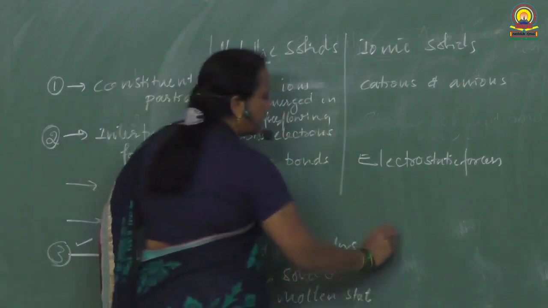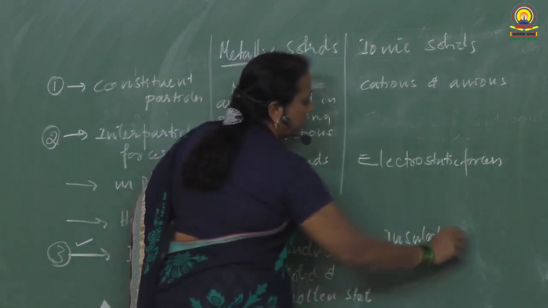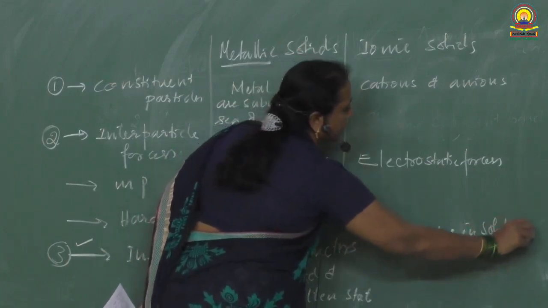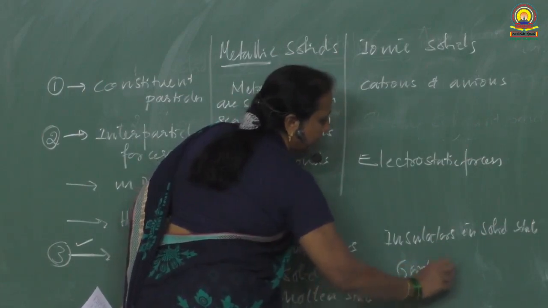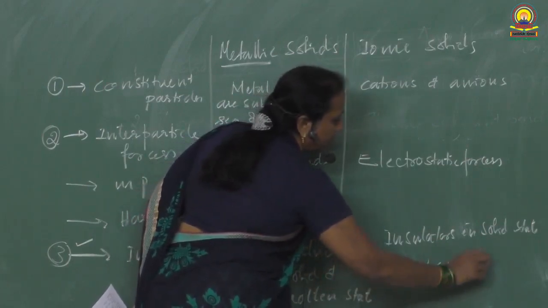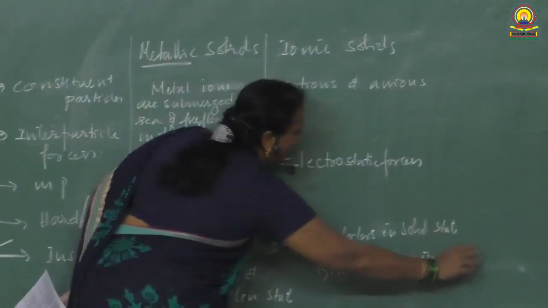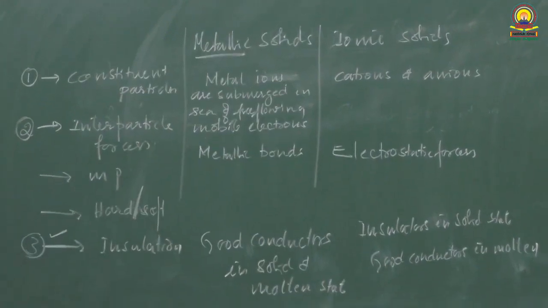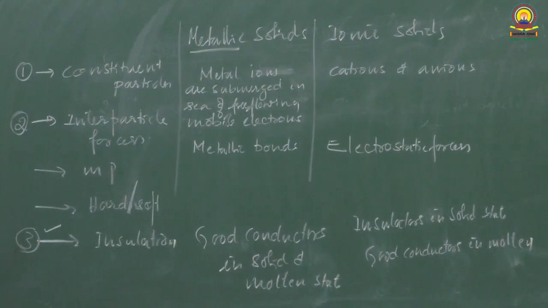Whereas ionic solids are insulators in solid state, whereas good conductors in molten state. So these are very important differences between metallic solids and ionic solids. Two differences you can write. These two are very good points.